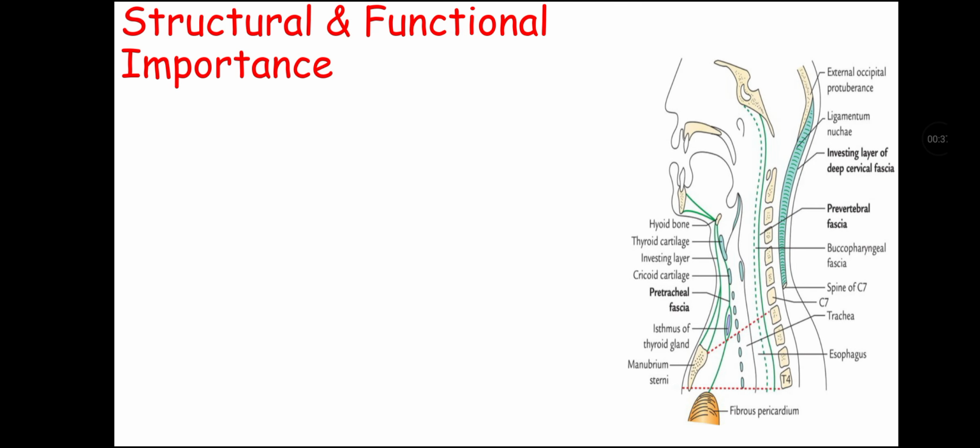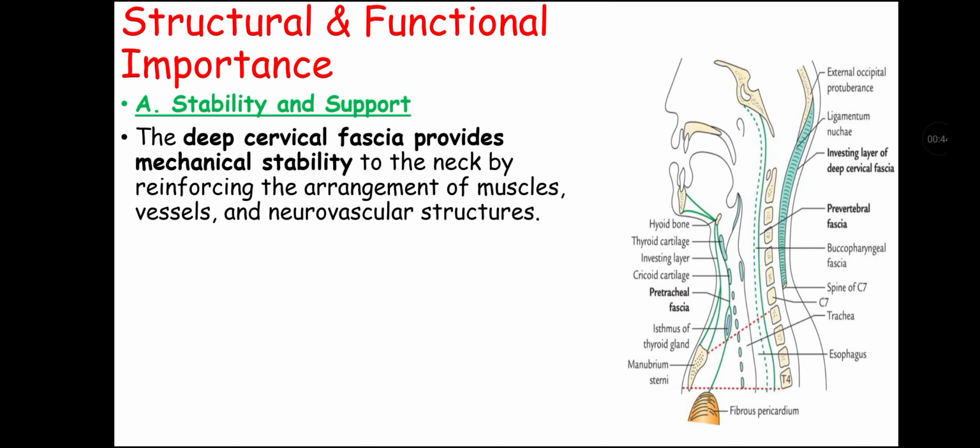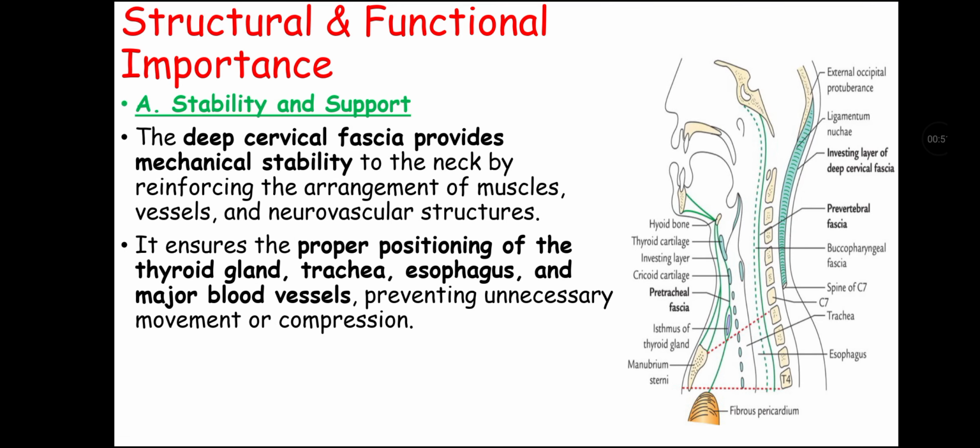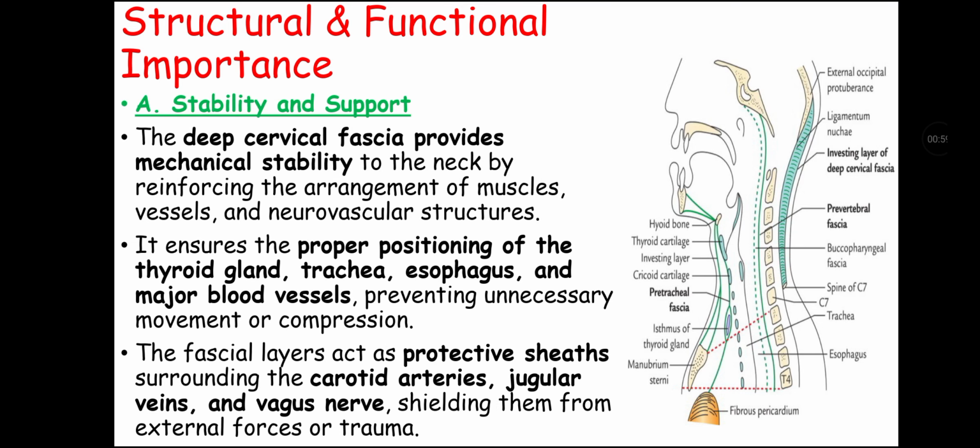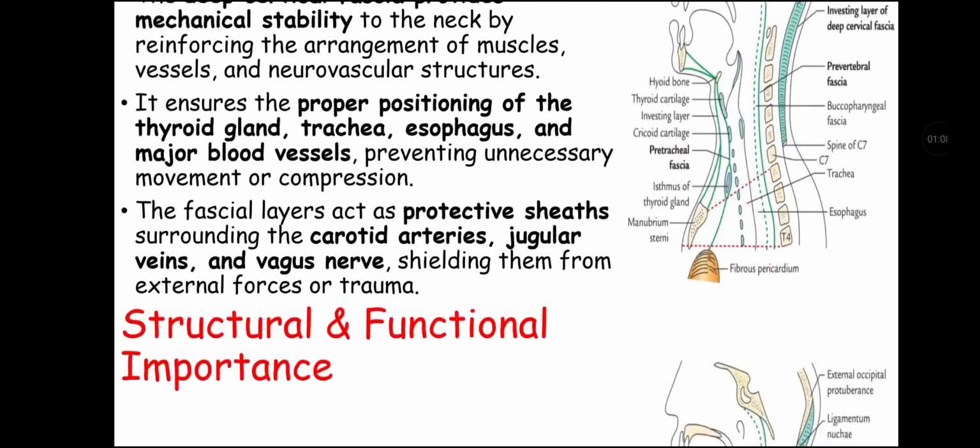Now let's talk about structural and functional importance of deep cervical fascia. The first is stability and support. The deep cervical fascia provides mechanical stability to the neck by reinforcing the arrangement of muscles, vessels, and neurovascular structures. It also ensures the proper positioning of thyroid gland, trachea, esophagus, and major blood vessels, preventing unnecessary movement or compression. This fascial layer acts as a protective sheet surrounding the carotid arteries, jugular veins, and vagus nerve, shielding them from external forces or trauma.